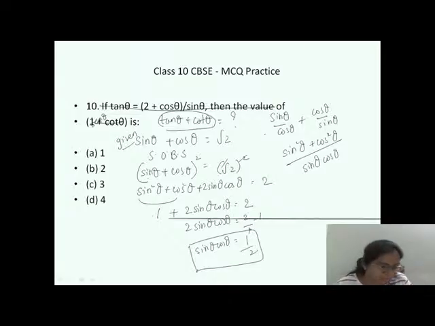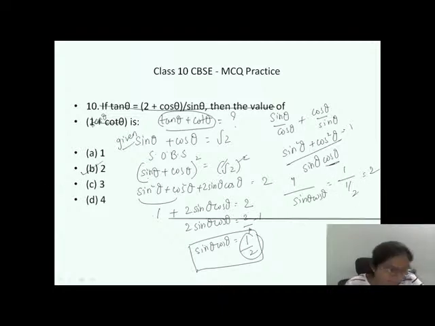If you are getting confused doing LCM, just write down the LCM. Here cos theta is there, sin theta is not there, so I multiplied sin theta into the numerator, sin square theta. Here sin theta is there, but cos theta is not, so I multiplied cos theta, and it becomes cos square theta. So the value is 1 by sin theta cos theta. We got sin theta cos theta as 1 by 2. So 1 divided by 1 by 2 is equal to 2. So option number B is the answer.